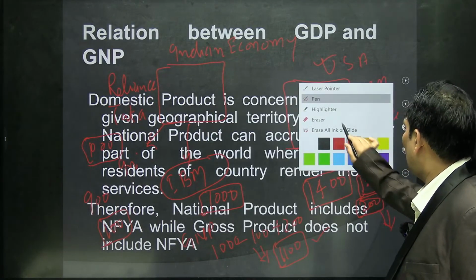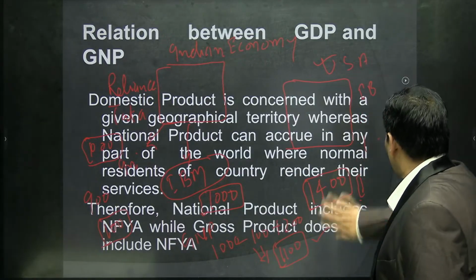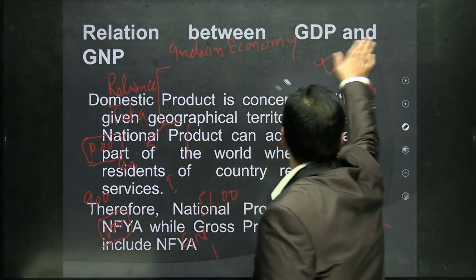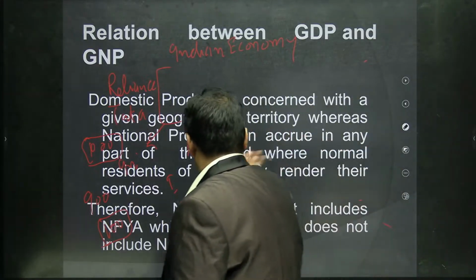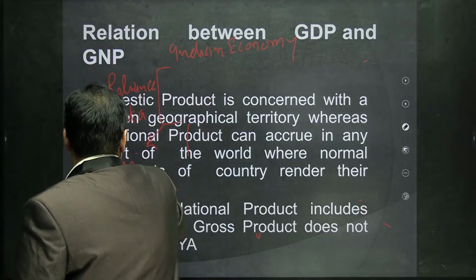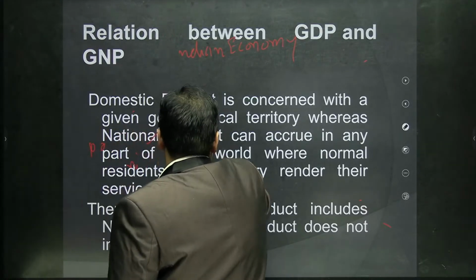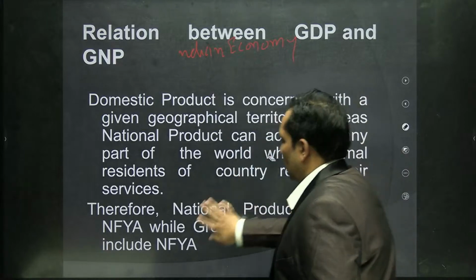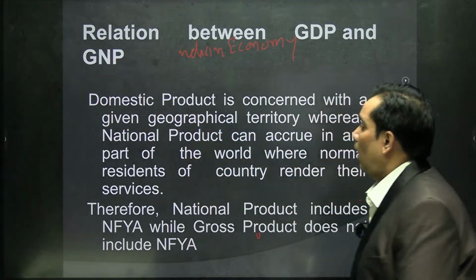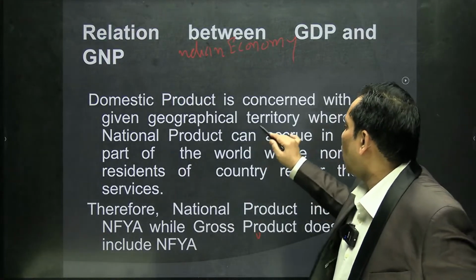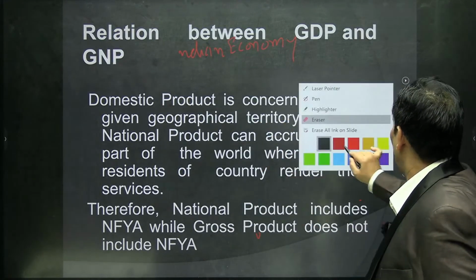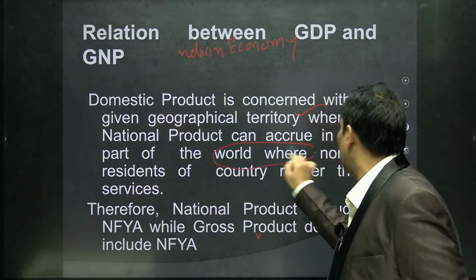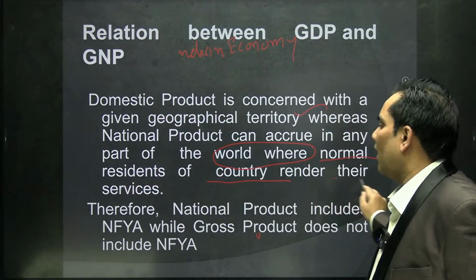Now let me read it for you. Domestic product is concerned with the given geographical territory, whereas national product can accrue in any part of the world by normal residents of the country rendering their services.